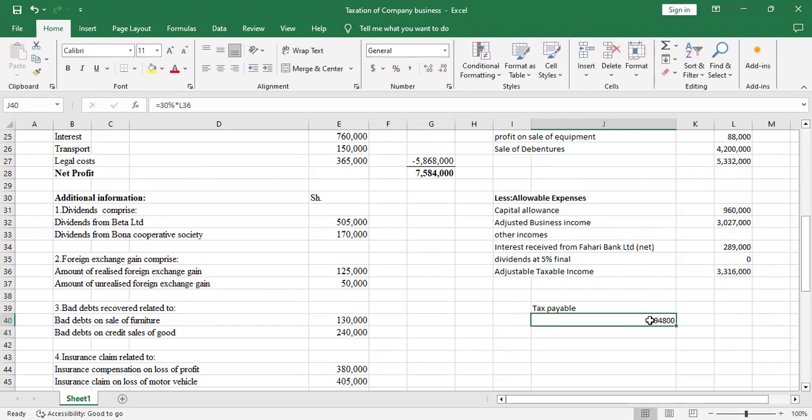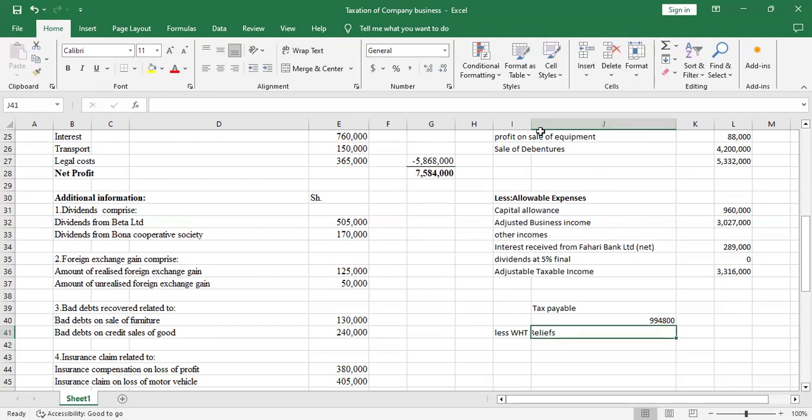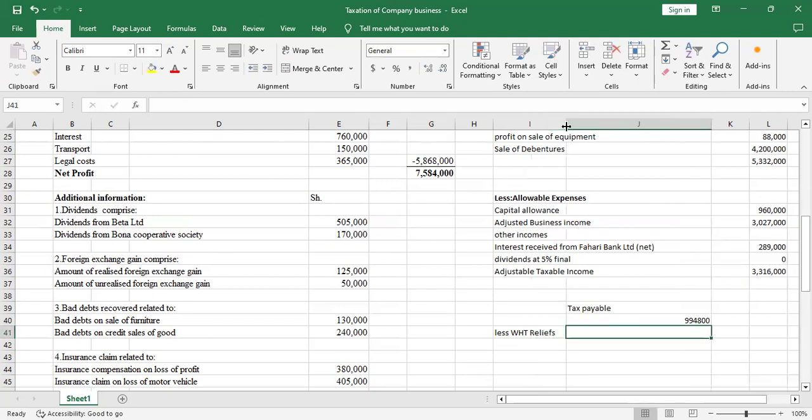So we'll get that value. Then you less the withholding tax (WHT) reliefs if there's any. In this question we are not given the withholding tax reliefs, but if you are given, then you have to less it. So it's not there, so I'll say 0.